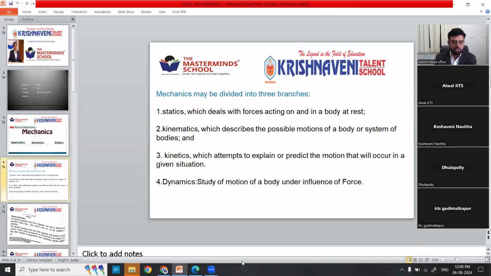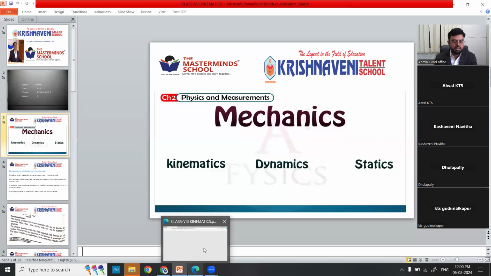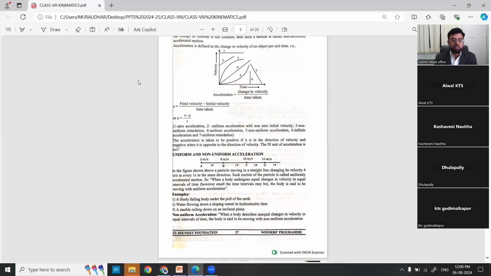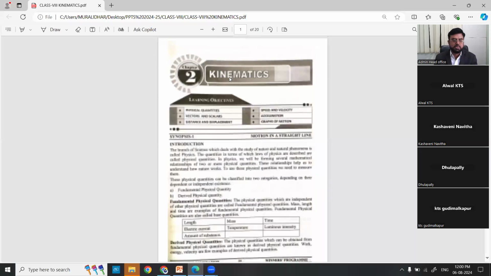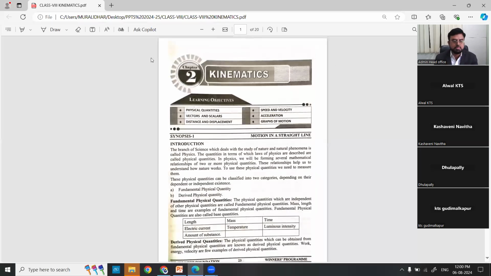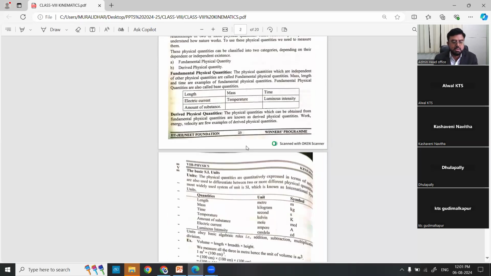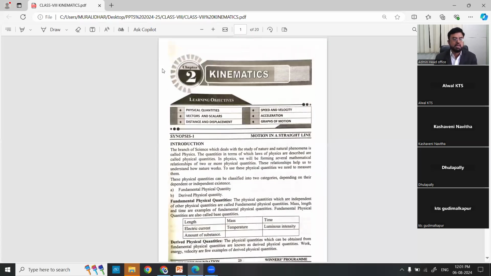Now let's see what exactly is given in our material about kinematics, and what we have to learn in the coming sessions. So this is our topic, kinematics. The page number is 23 in your material.